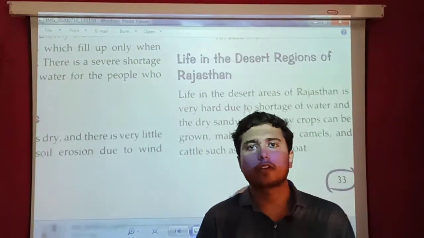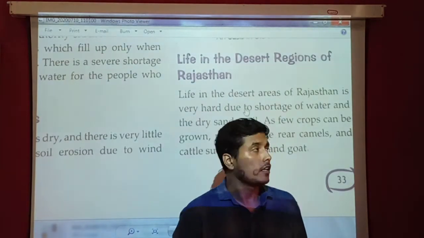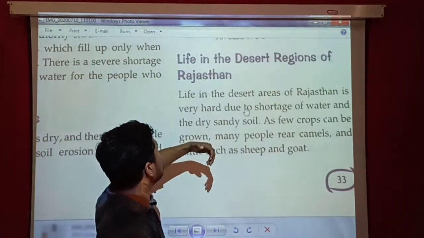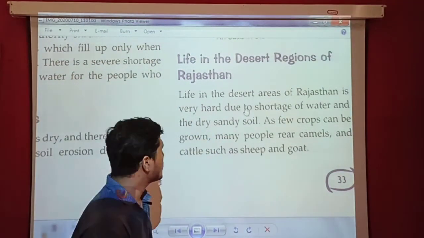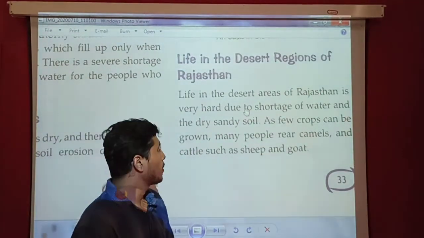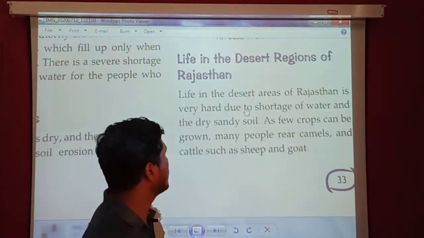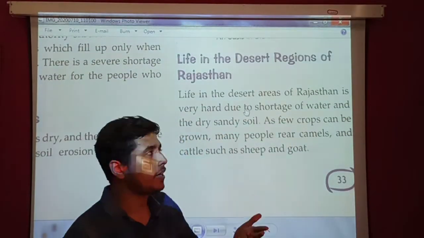So students, after discussing the geographical location of our Great Indian Desert, the next thing we need to discuss is the life in the desert region of Rajasthan. Life in the desert area of Rajasthan is very hard due to the shortage of water and the dry sandy soil. As you know, without water life is very difficult for us to live, and the dry sandy soil does not support vegetation or plantation there.